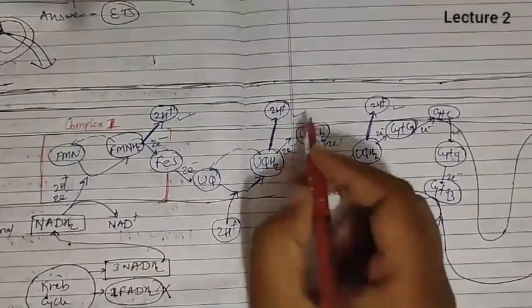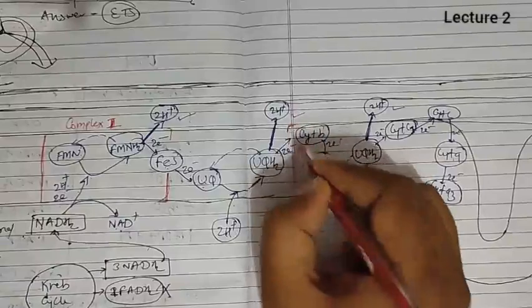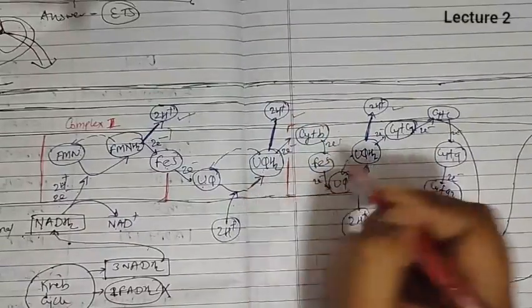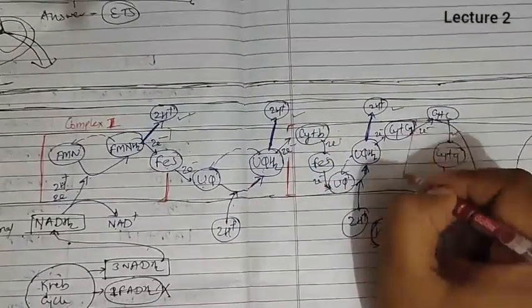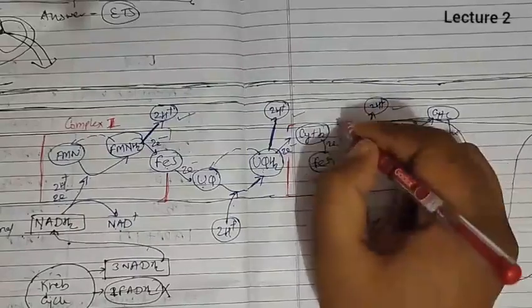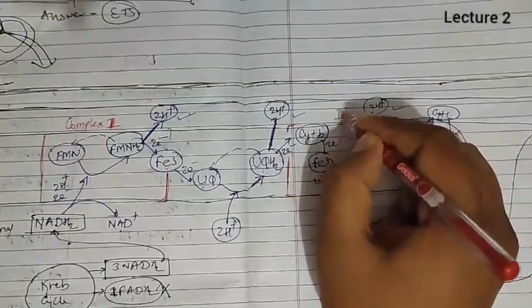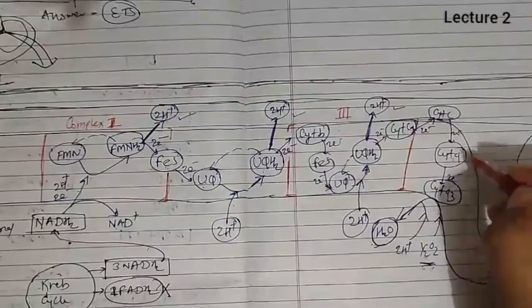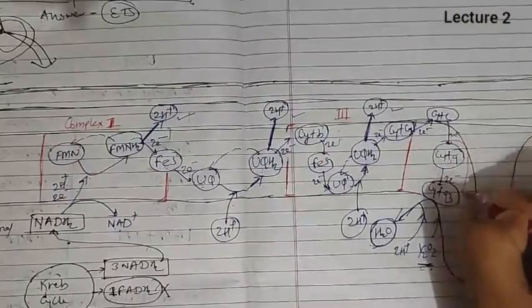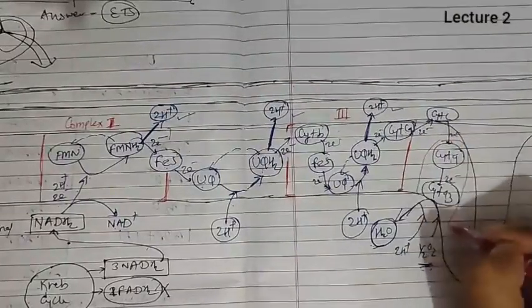Then when we talk about cytochrome B and C1, then this is the complex 3. This is complex 3, and this cytochrome AA3 is complex 4.